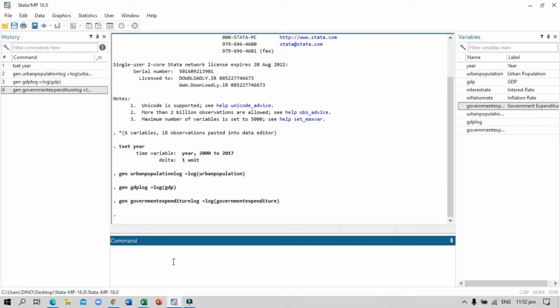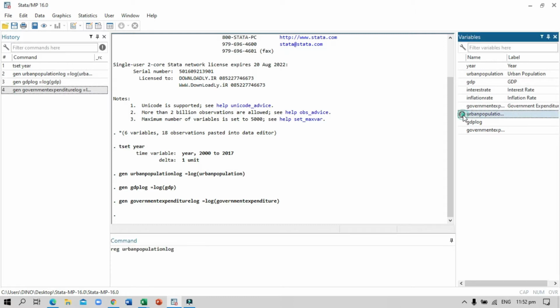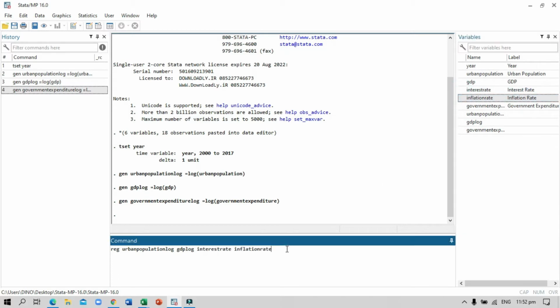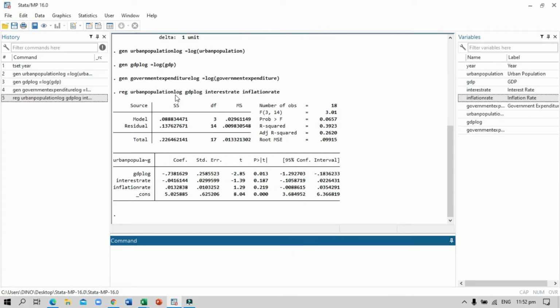Now, we regress the variables excluding the candidate IV. So type reg urban population log, GDP log, interest rate, and inflation rate. Click enter. So this is the result. The GDP log, interest rate, and inflation rate substantially explain 26% of the urban population in Vietnam between years 2000 to 2017, ceteris paribus.